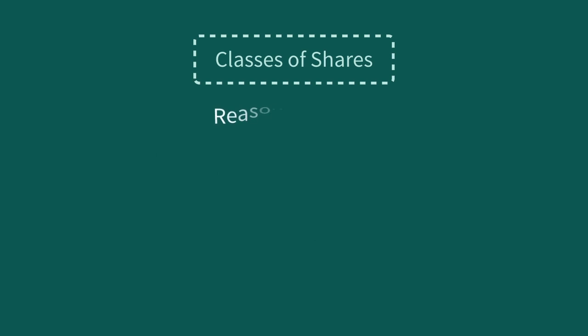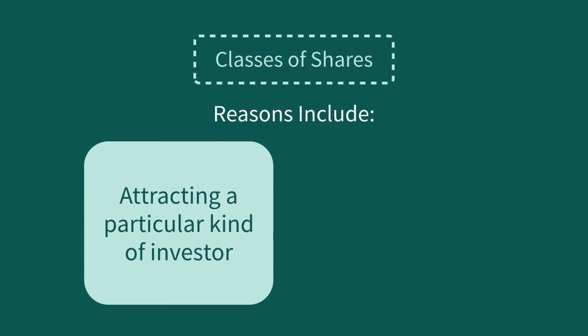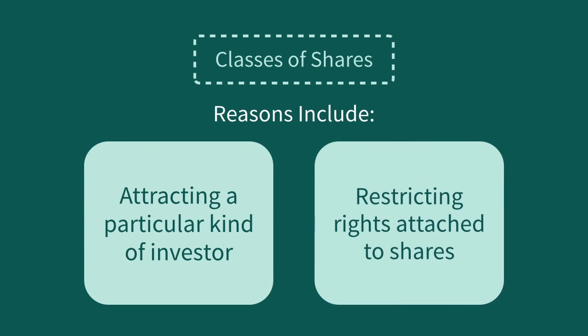This is done for different reasons. Sometimes it is to attract a particular investor, for example, by giving him or her preference shares. In other cases, shares are given to family members or employees so that dividends may be paid to them because it may be a more tax-efficient means of making payments to them. In such cases, the owners of the company may want to restrict the rights attached to such shares, for example, by making them non-voting and, perhaps, by making it possible to take the shares back if circumstances change.